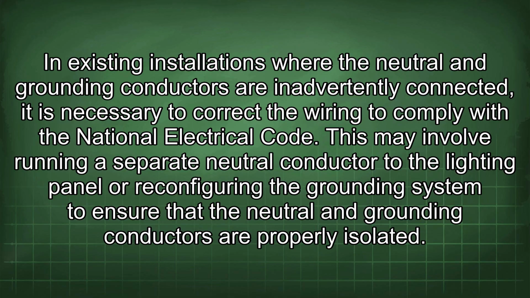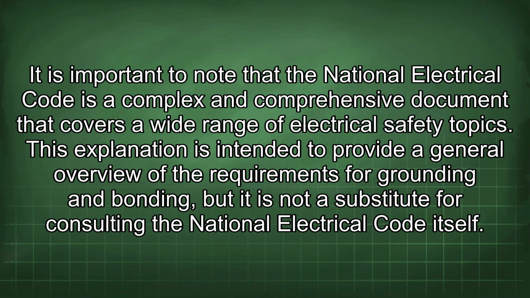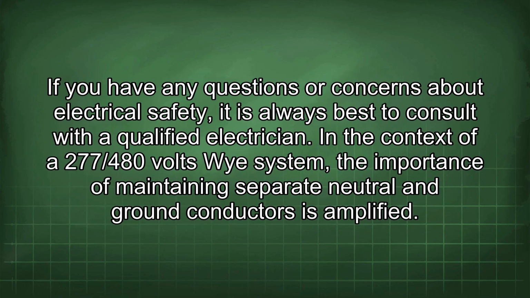This may involve running a separate neutral conductor to the lighting panel or reconfiguring the grounding system to ensure that the neutral and grounding conductors are properly isolated. It is important to note that the National Electrical Code is a complex and comprehensive document that covers a wide range of electrical safety topics. This explanation is intended to provide a general overview of the requirements for grounding and bonding, but it is not a substitute for consulting the National Electrical Code itself. If you have any questions or concerns about electrical safety, it is always best to consult with a qualified electrician.